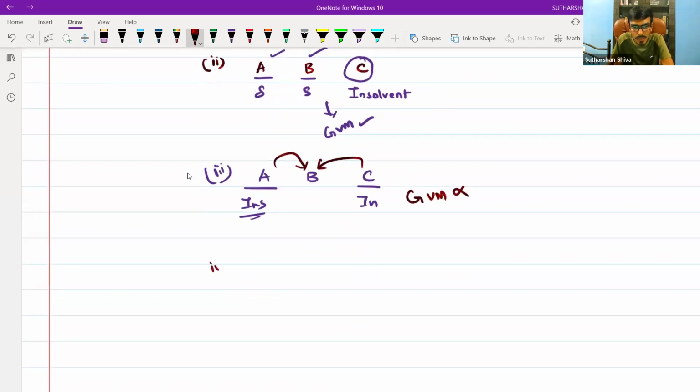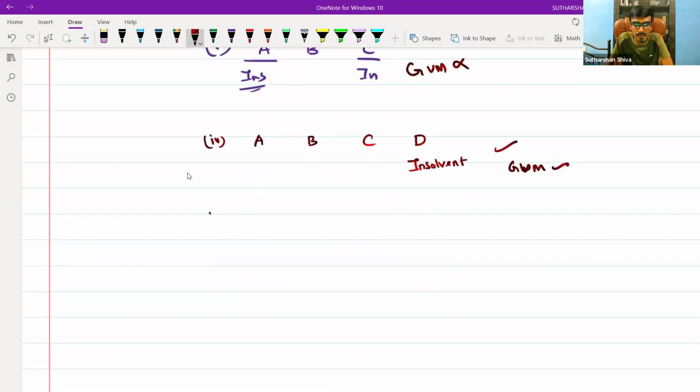Now come to the fourth case: A, B, C, and if I add D, and B, C, D have become insolvent, now GVM is applicable. Similarly, A, B, C, D, where B is insolvent and C is also insolvent, now GVM is applicable.